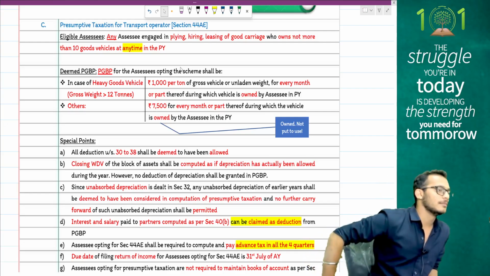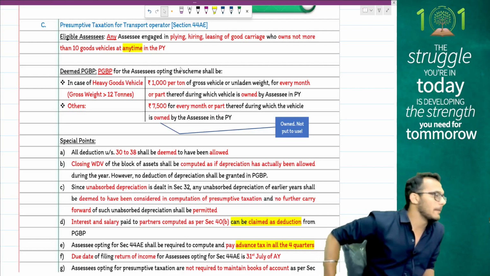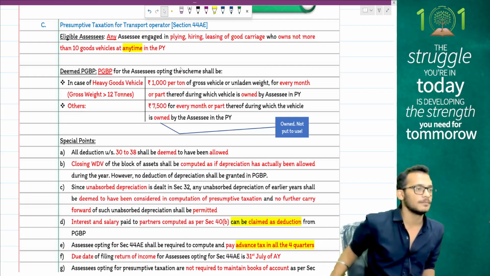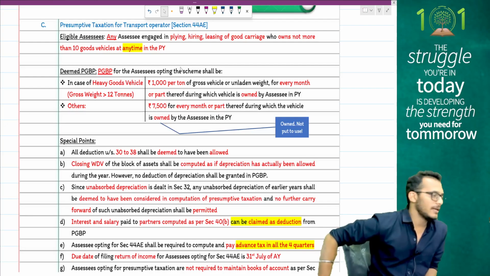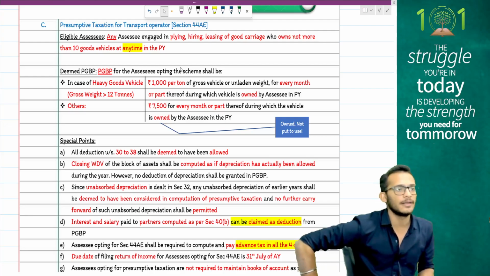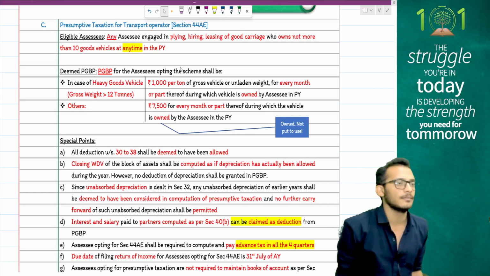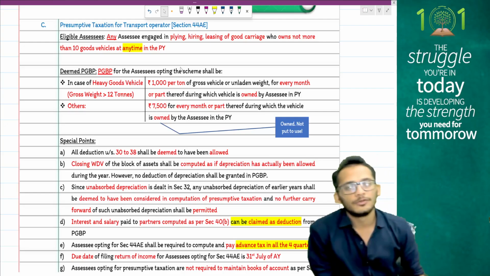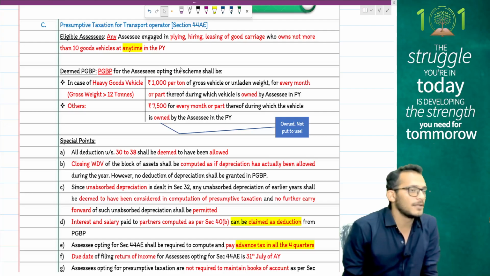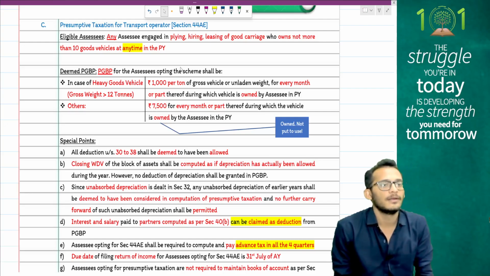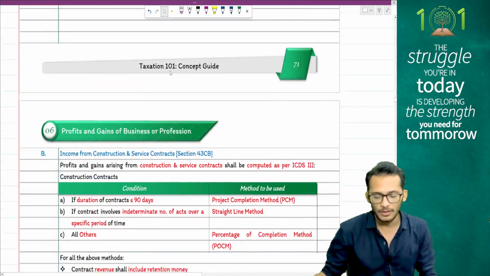Due date of return filing is 31st July. Due date of advance tax: all 4 quarters payments of PGBP are taken care of, except for salary paid to partners and interest on capital. These 2 adjustments can be additionally granted under presumptive taxation. For all the 3 presumptive taxations, choosing presumptive means you don't have to maintain books, you don't have to get them audited. Choosing out of presumptive means you have to maintain books and get them audited. If you are under presumptive of business, you can't choose presumptive for the next 5 assessment years. This is what presumptive taxation looks like.